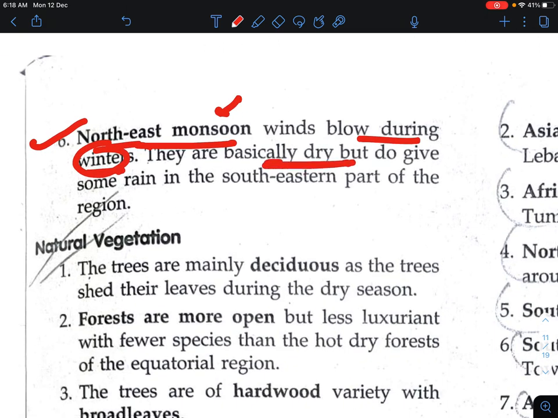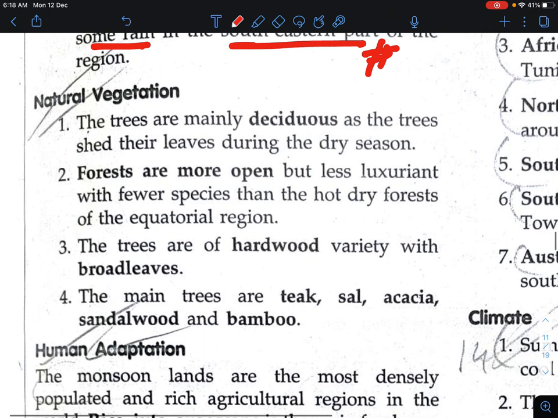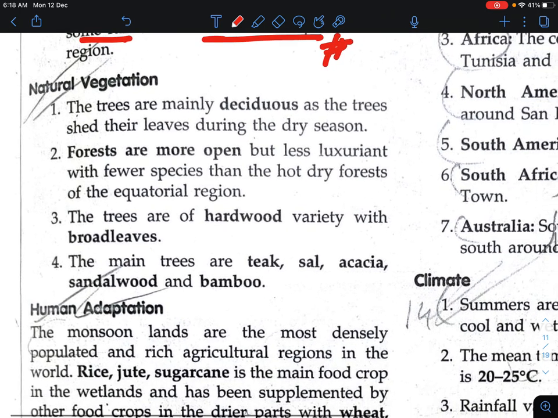They are basically dry, means these winds are basically dry and do not give rainfall in the southern part of the region. These winter winds are basically dry and do not give any rain to some part of the region. Now we will study the natural vegetation.